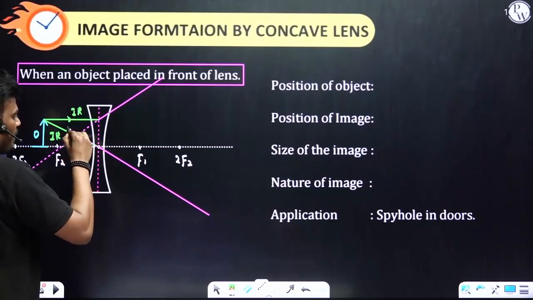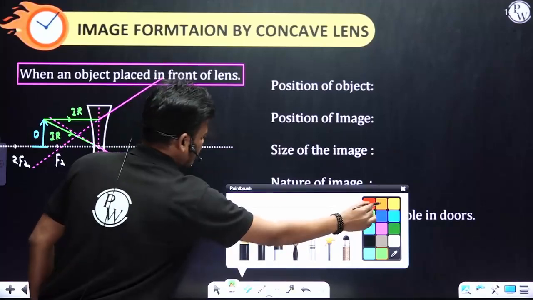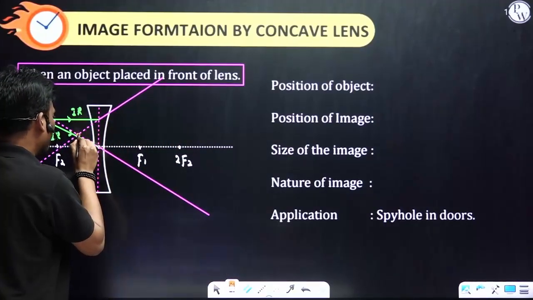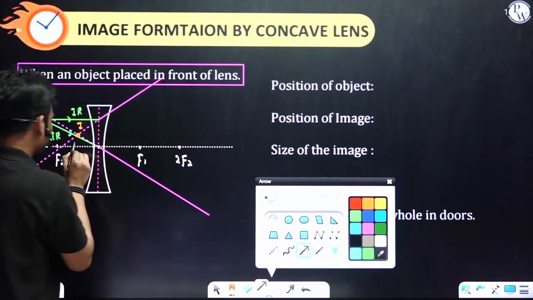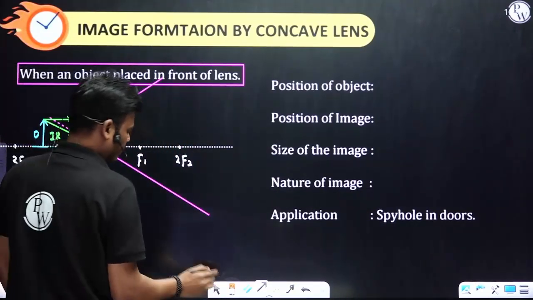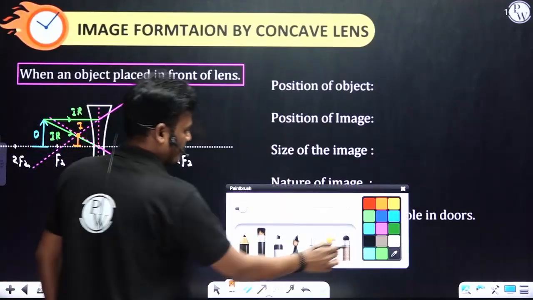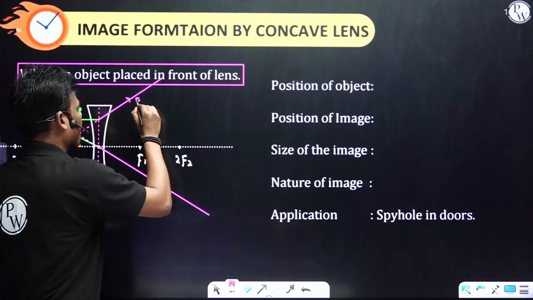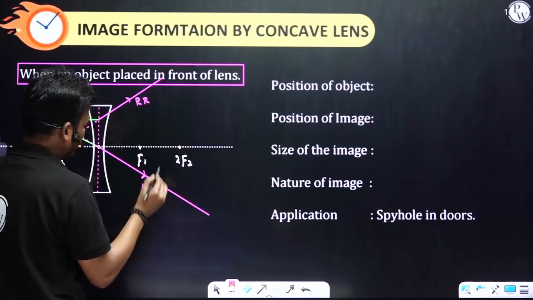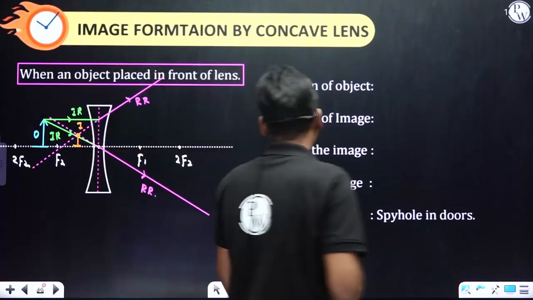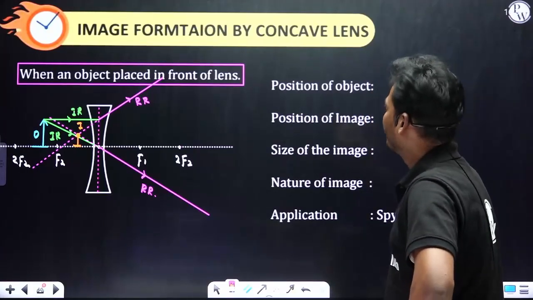If I retrace backward, this is the point of the image. This is the image. Refracted rays.